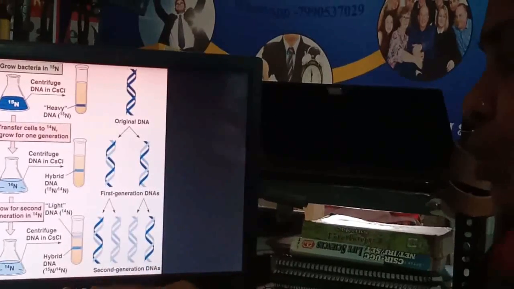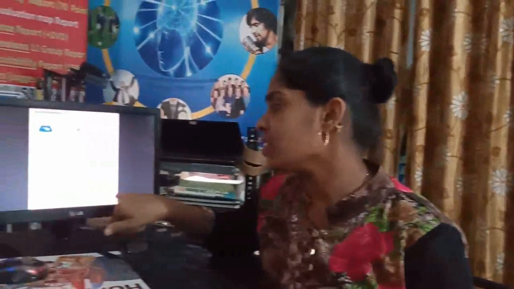So there also, if you calculate the percentage, it will be 12.5 to 87.5%, or you can say 1:7. So in this way, the percentage or the ratio of the heavy DNA will go on reducing as compared to the light DNA. This experiment is very important, so prepare it very nicely. A 5 marks question will be asked in the board.